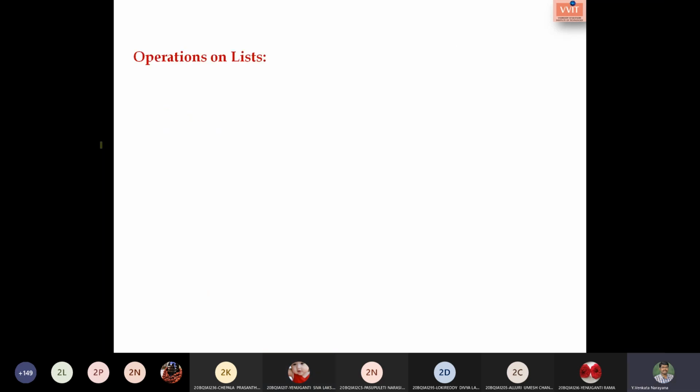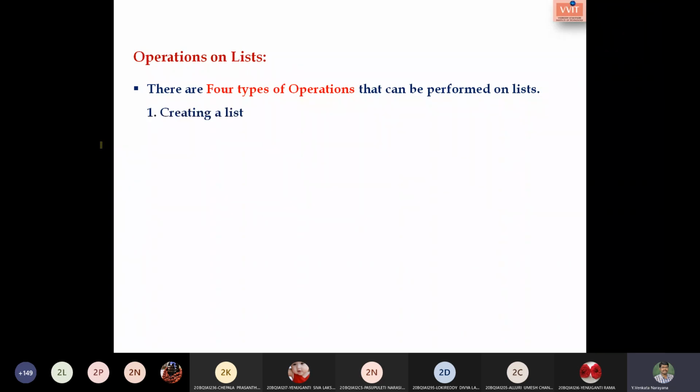So what are the operations that we can perform on the list that we are supposed to see in the next slides? There are 4 types of operations that we can perform on the list. The first one is how to create a list, and the second is reassigning an element into the existing list.